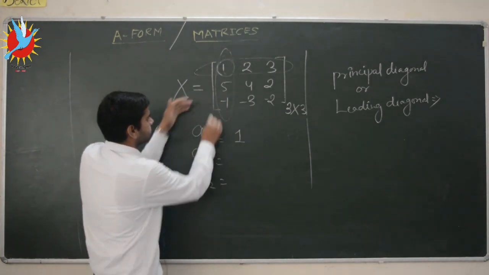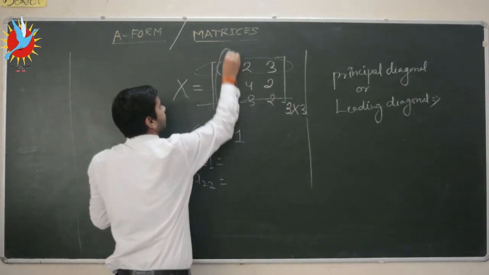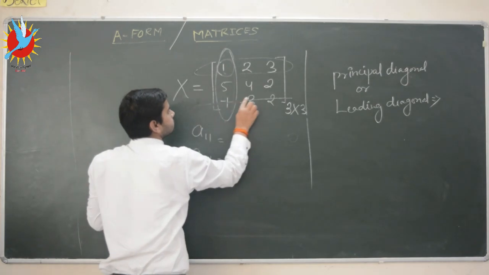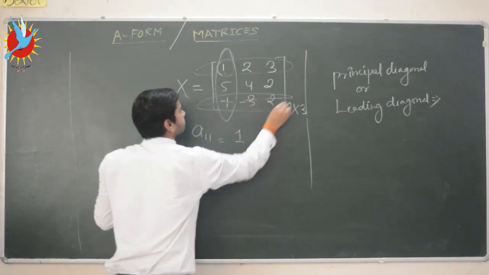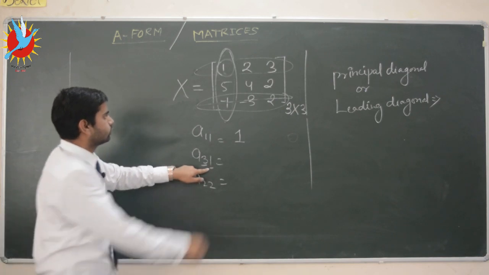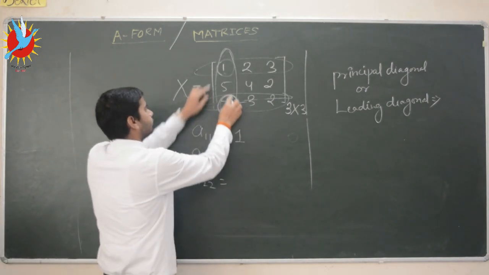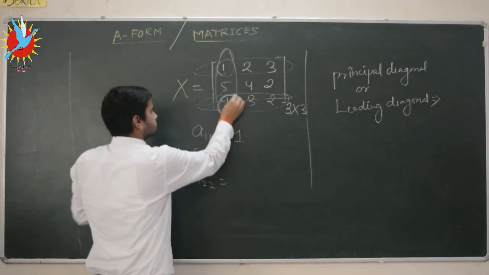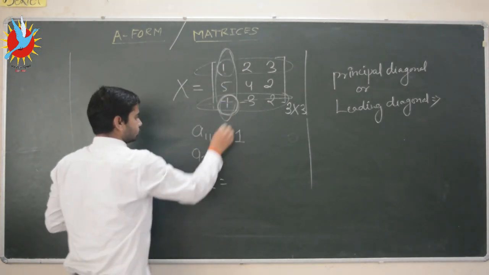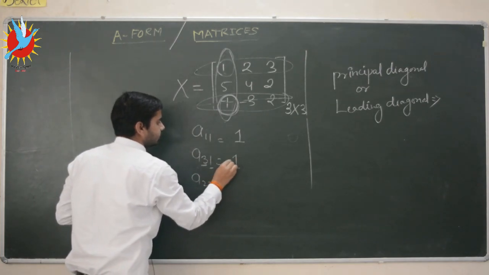So this is our third row and this is our first column, and we want to write the value of A31. So A31 will be this. Okay, the meeting point of both row and column. So this is the intersection of these two. So this will denote A31, and A31 is -1 here.